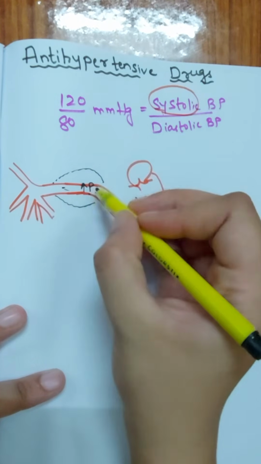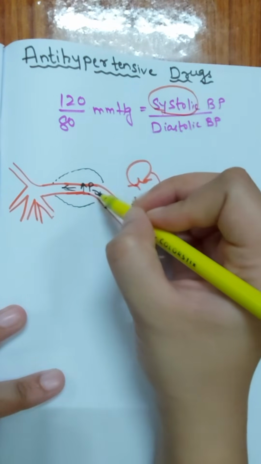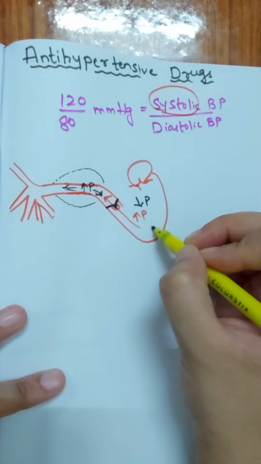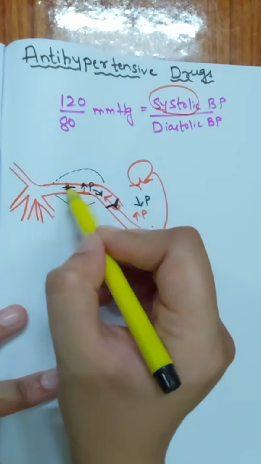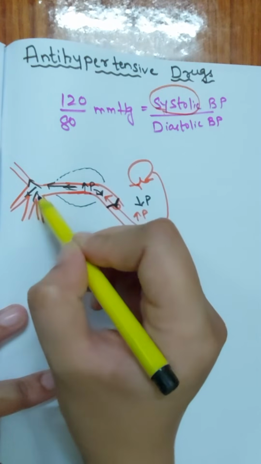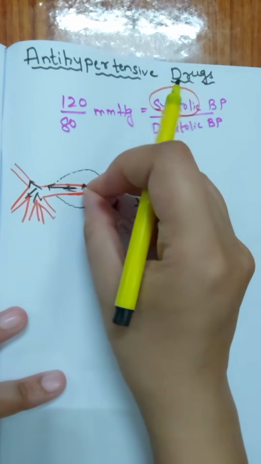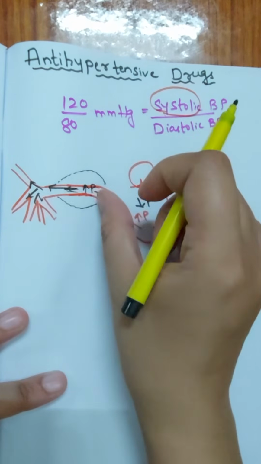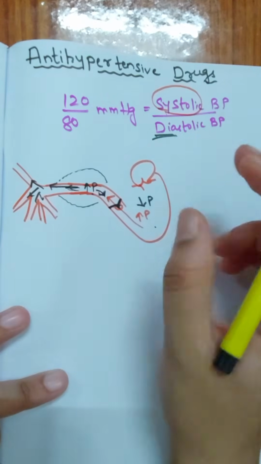The blood will be forced to move forward, and it cannot move backward into the left ventricle because of the closure of the aortic valve. So the blood is forced to move into the branches of the arteries, and whatever pressure was exerted in the aorta, in this artery, whenever the left ventricle was relaxing, is known as diastolic blood pressure.